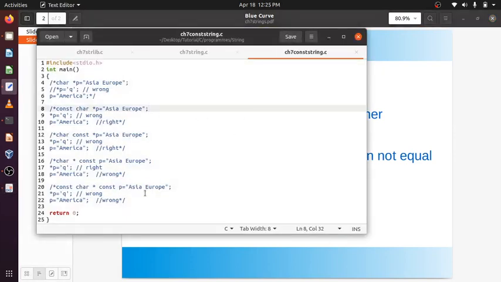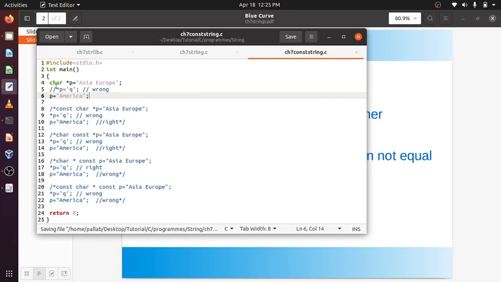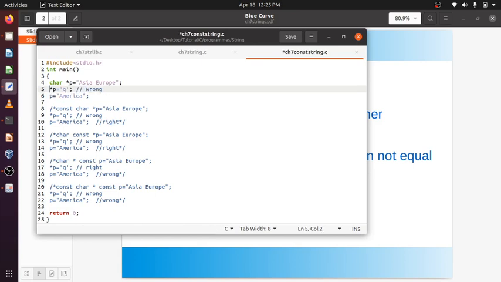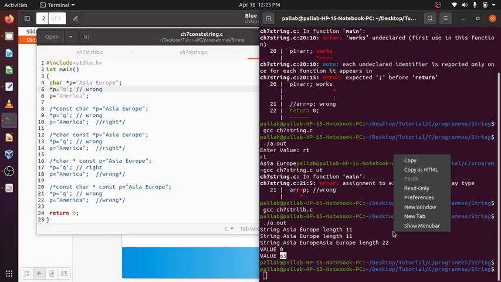Now see this example. The first one, I commented because this is more of an explanation. P is a character pointer pointing to "Asia Europe". *p = 'Q' means *p will point to the memory location where "Asia Europe" is written, and A will be just changed to Q. But can I do that in practice?